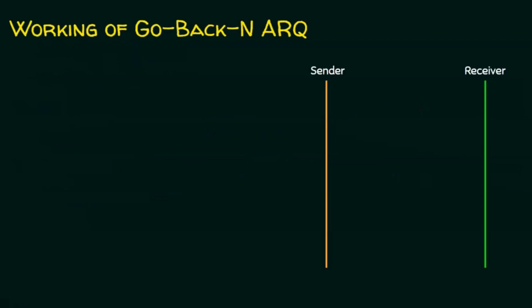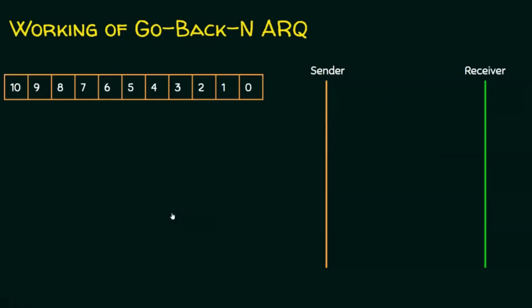Let's see the working of Go-Back-N ARQ with an animation. Here we have a sender and a receiver, and let's assume that there are 11 frames to be sent, and the frames are numbered as 0, 1, 2, 3, 4, 5, 6, 7, 8, 9 and 10. Please note the sequence number. Actually, this is the sequence number of the frame, and the sequence number is decided by the window size. For better understanding, I have taken a running number, but actually here the number of bits is 2, so it would be 0, 1, 2, 3, 0, 1, 2, 3, 0, 1, 2, and it goes on. But for understanding purposes, I have taken a running serial number.